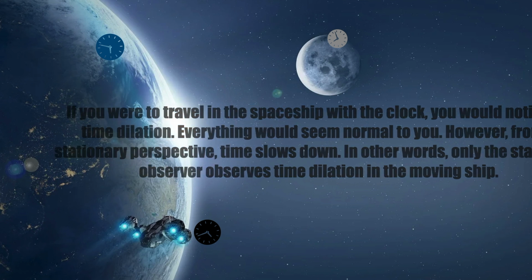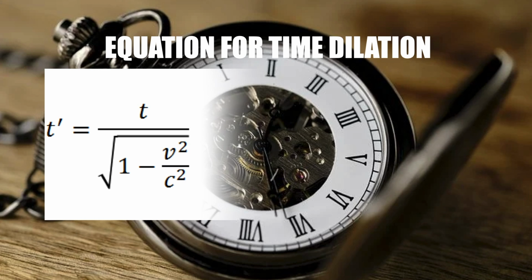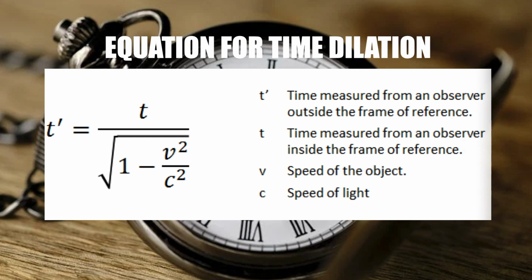And the dilation in time can be calculated by the formula: time measured by an observer inside the frame of reference, which in the case of the example would be the time measured by the observer in the spaceship, divided by the square root of 1 minus the speed of the object, which in this case is the speed of the spaceship, divided by the speed of light, the whole raised to 2.